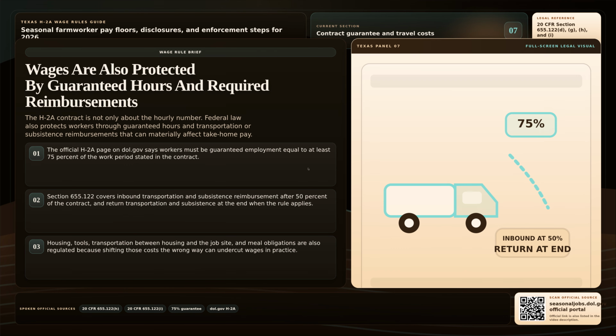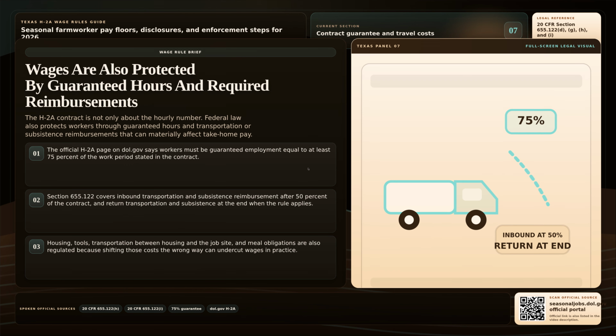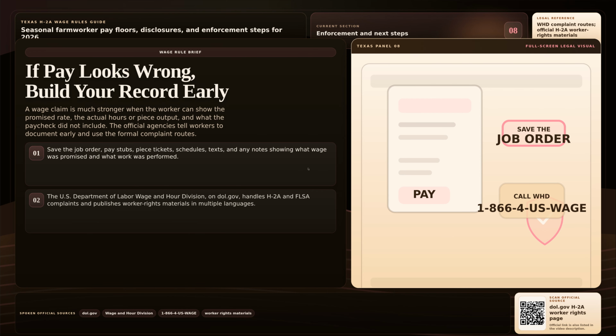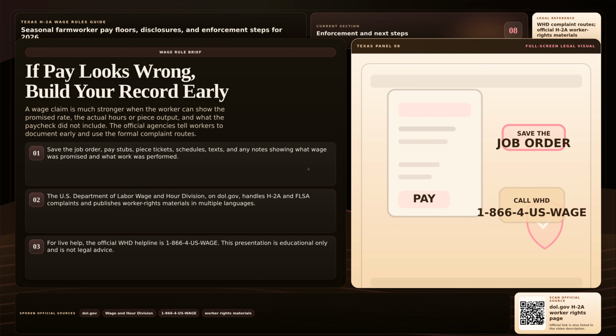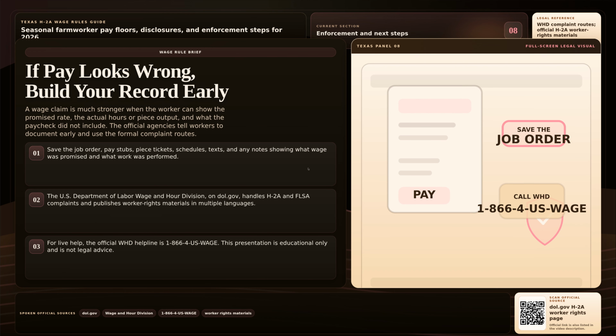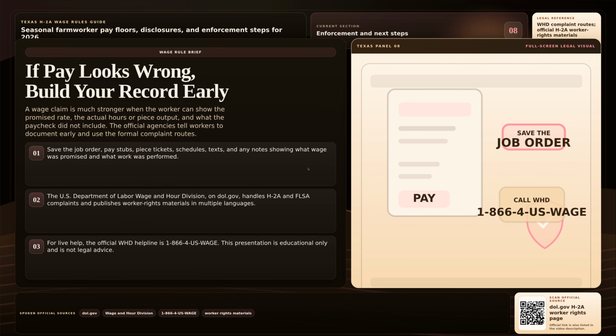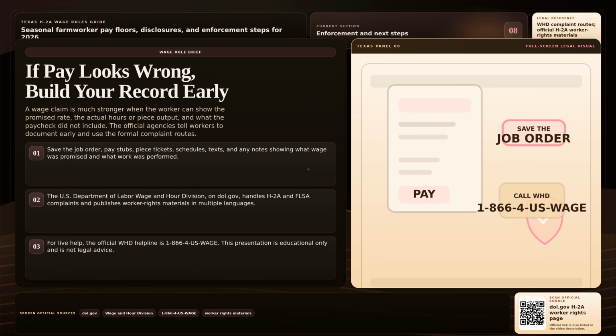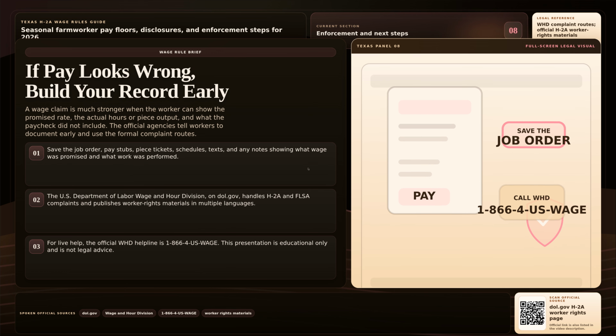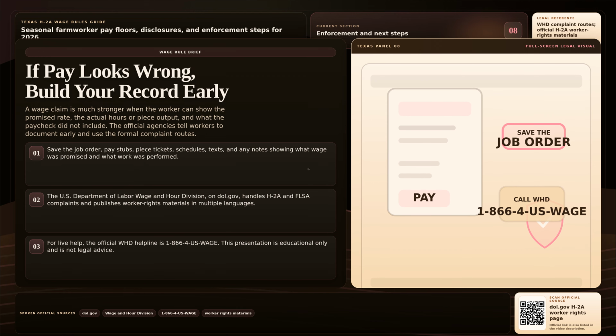The Seasonal Jobs portal at seasonaljobs.dol.gov is another official source for program information. And the Wage and Hour Division helpline listed on official fact sheets is 1-866-4-US-WAGE. This presentation is an educational guide, not legal advice, but knowing the official rules and acting quickly can make a major difference when wages are short.